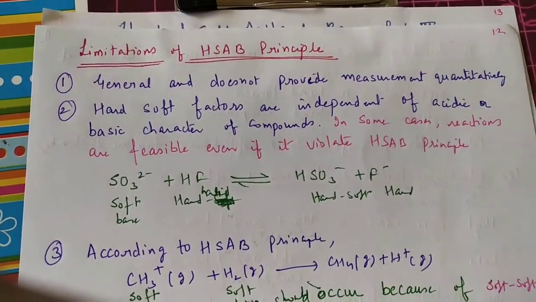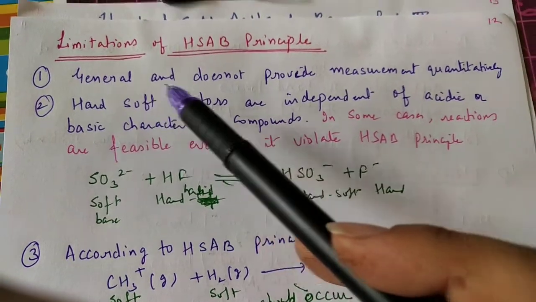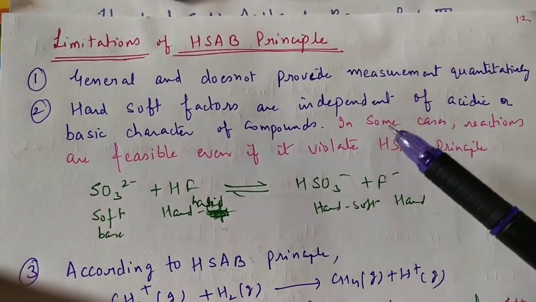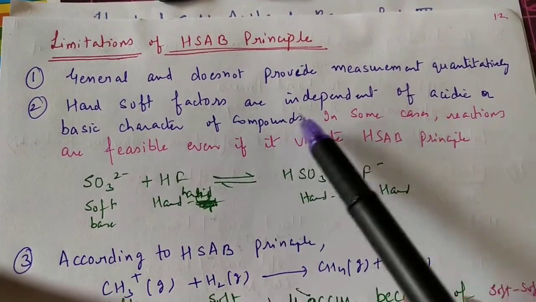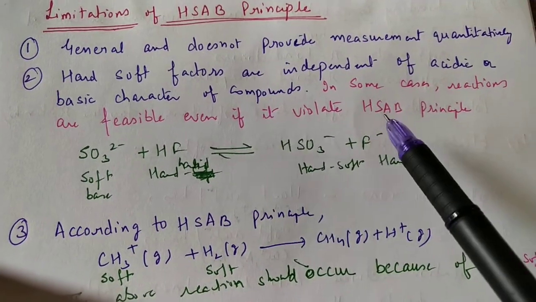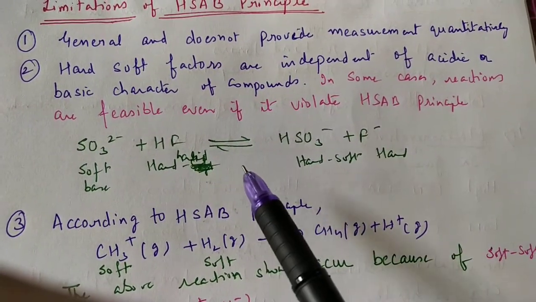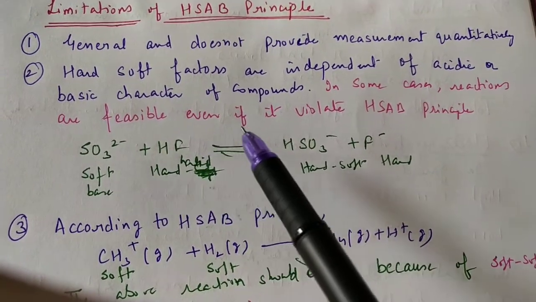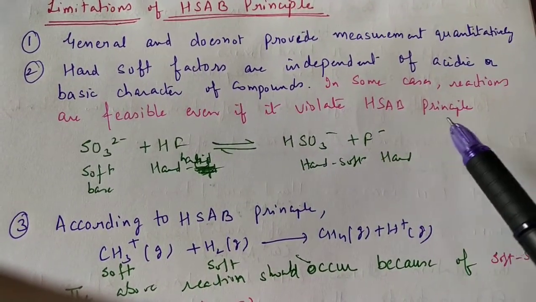What are the limitations of the HSAB principle? It is very general. It does not provide quantitative measurement. Secondly, hard-soft factors are independent of the acidic or basic character of compounds. In some cases, reactions are feasible even if they violate the HSAB principle, as we just discussed a few minutes back.